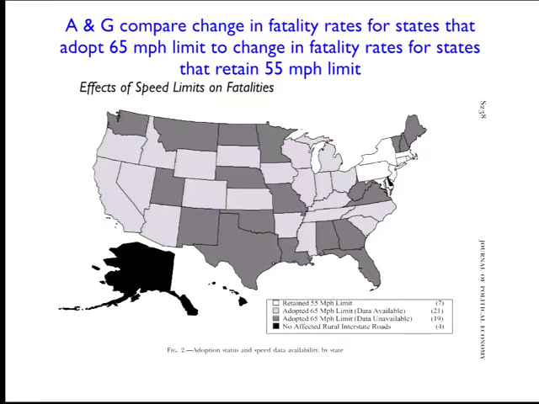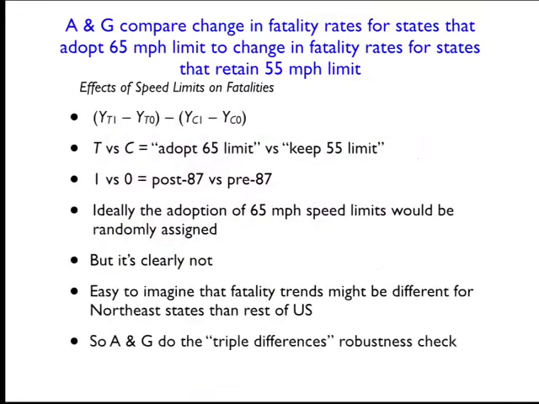So you can see there's very strong geographical clustering here, right? Basically, the only states that don't change their speed limits are these northeastern states. So places like Maryland, New Jersey, New York, Pennsylvania, and then Massachusetts, Connecticut, and Rhode Island. You could think that those states are not going to really have the same traffic fatality rates as all of the rest of the United States, and they might even have differential fatality trends. So we're going to do the differences-in-differences, but you still might be concerned that the northeastern states might just have a different trend in fatalities relative to all the other states, the South, Midwestern, Western, and so forth. And if that's true, if there are those differential trends in fatalities, then the differences-in-differences design is still going to give you biased estimates.